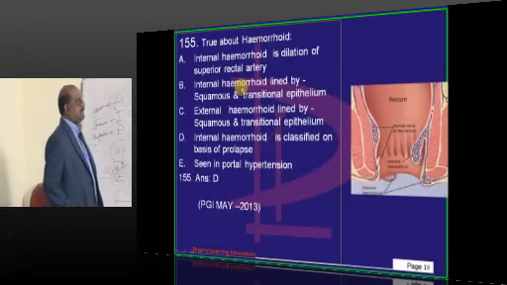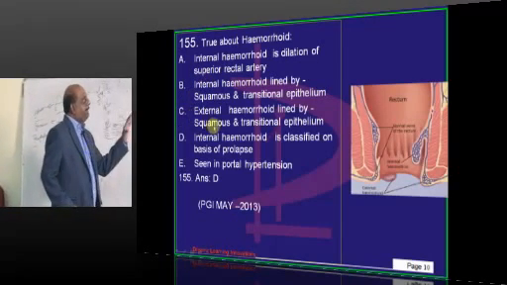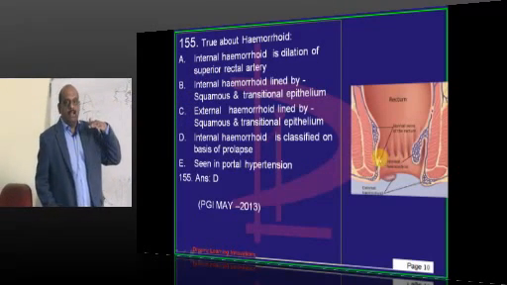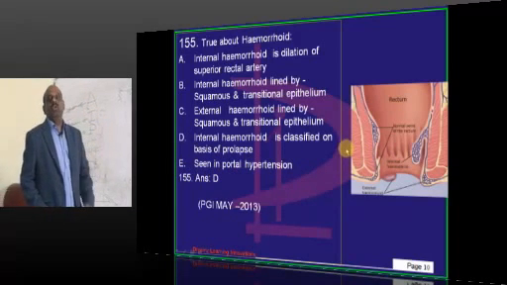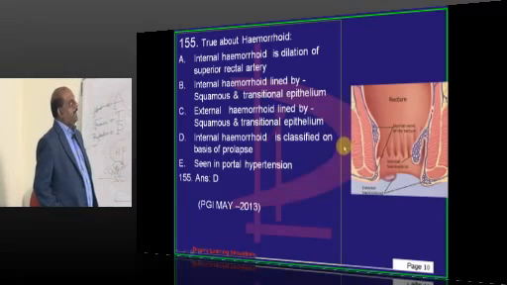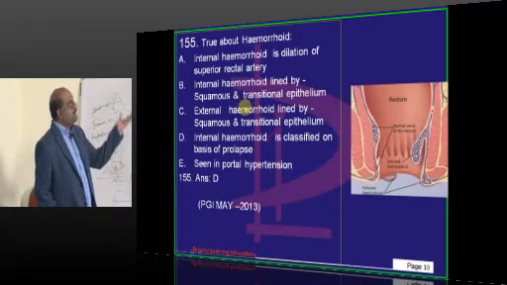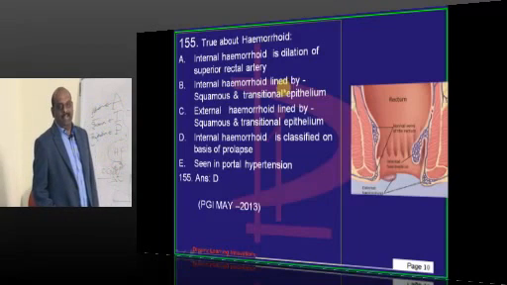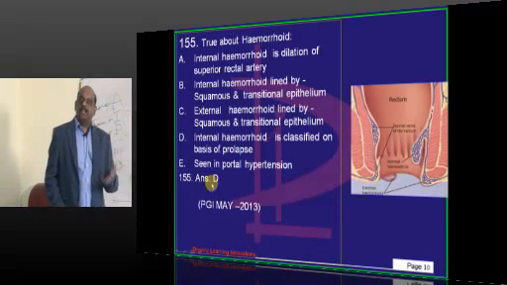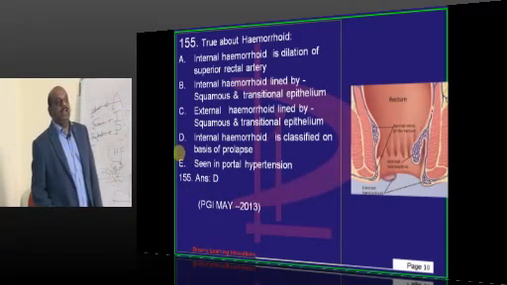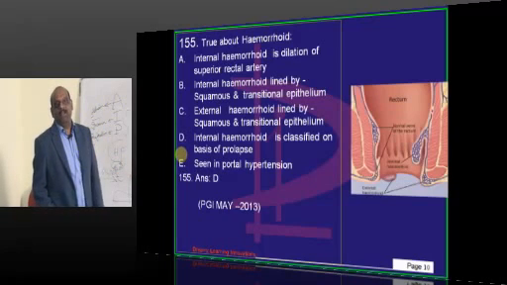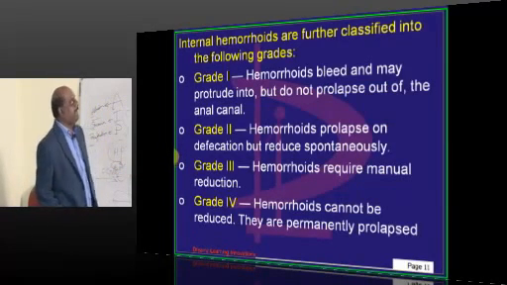Coming to the hemorrhoids, basically we classify the internal hemorrhoid into various grades based on the amount of prolapse. That's a true statement. All the others are basically wrong statements. In hemorrhoids, it is not arterial dilatation, it is venous dilatation. Then it was a misconception that they are seen in portal hypertension. Later on that concept has been refuted, and they said portal hypertension is an incidental finding but not a causative factor, is what you have to basically remember.